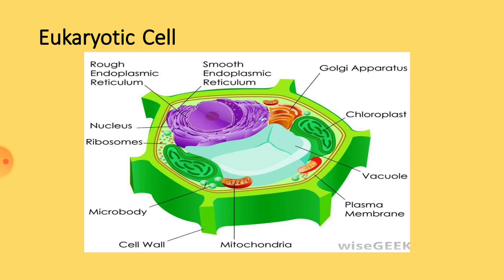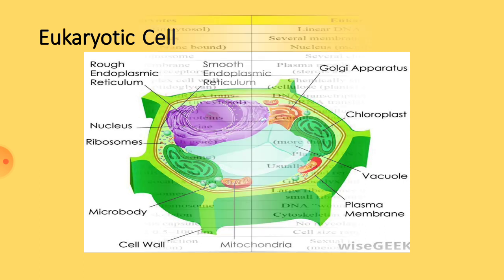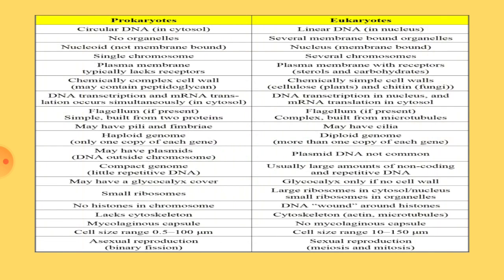Whereas prokaryotes have very few components. So after seeing the two photographs and the very basic details, now we'll focus on the differences between prokaryotic cells and eukaryotic cells.